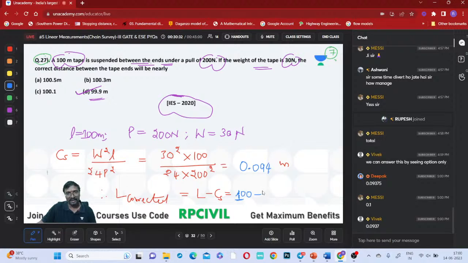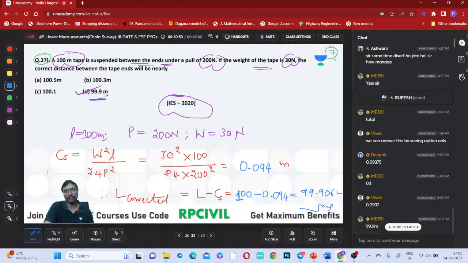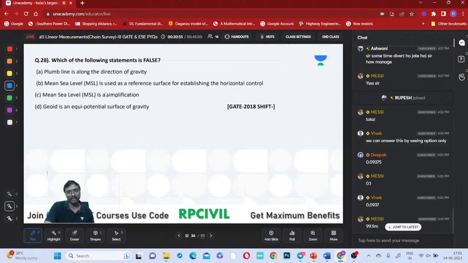So what is it? 100 minus 0.094. It is 99.906 meters. So 99.906, or 99.9, means which option is correct, right? Option D only will be the correct answer. Yes, absolutely right. So shall we move to the next one?